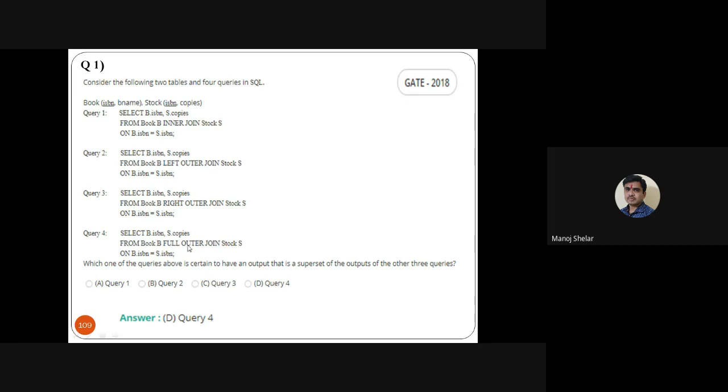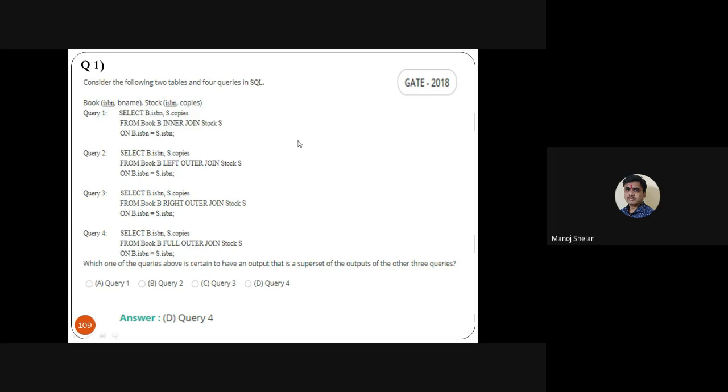And what is a full outer join? Full outer join means it covers all records of the book and all records of the stock, and in case a book record is not available in stock, then blank. If a stock record is not available in book, then blank. But here it covers all records of both tables. So the answer of this query is what? Query 4 is the correct query. Okay, and it is 2 marks. It is a GATE 2018 question. This is a very easy question.